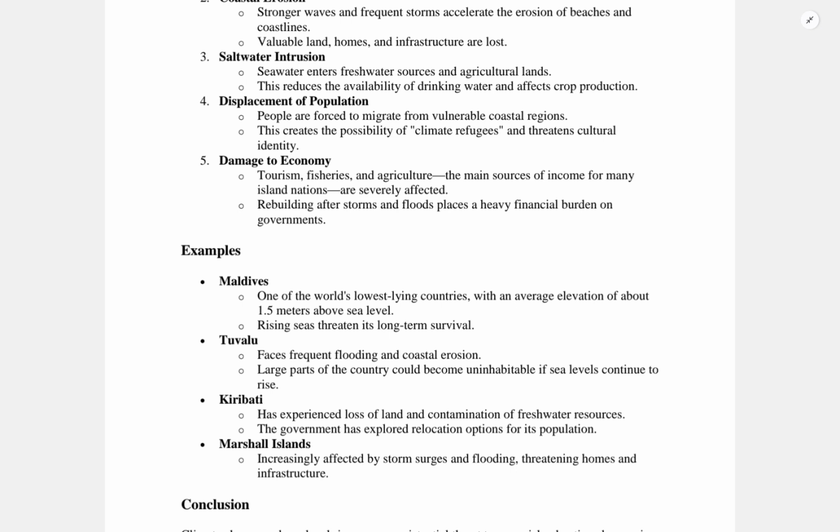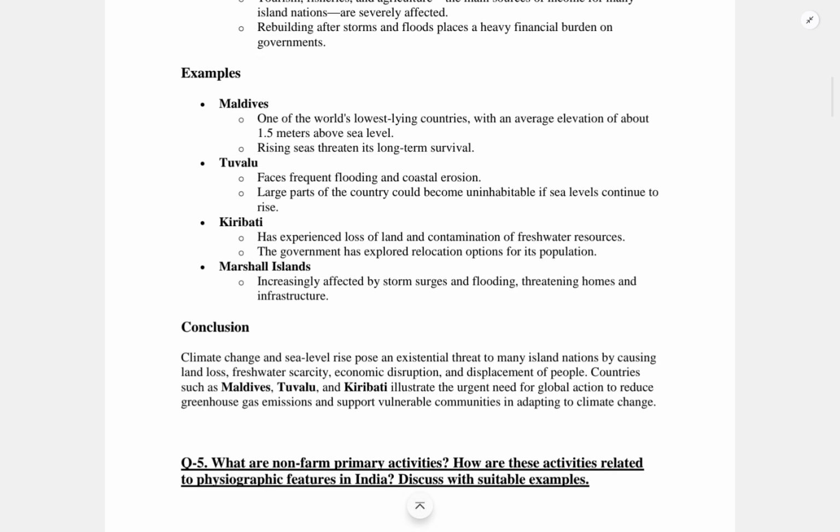So the conclusion we can write is that climate change and sea level rise pose an existential threat to many island nations by causing land loss, freshwater scarcity, economic disruption, and displacement of people. Countries such as Maldives, Tuvalu, and Kiribati illustrate the urgent need for global action to reduce greenhouse gas emissions and support vulnerable communities in adapting to climate change.